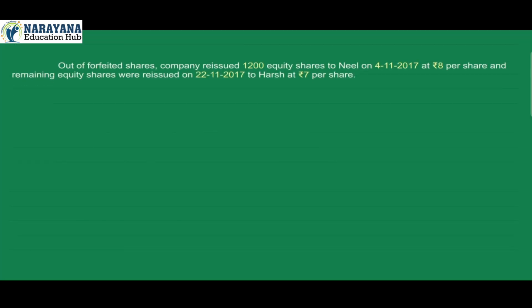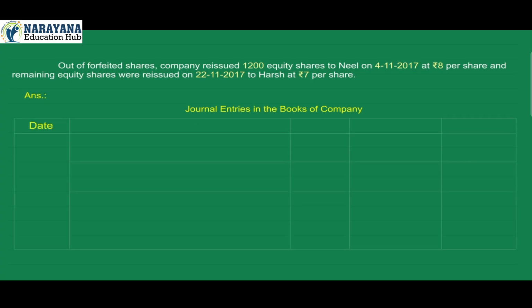Out of forfeited shares, company reissued 1,200 equity shares to Nil on 4th November 2017 at rupees 8 per share, and remaining equity shares were reissued on 22 November 2017 to Harsh at rupees 7 per share. Answer. Journal entries in the books of company. Date, particulars, ledger folio number, debit, credit.